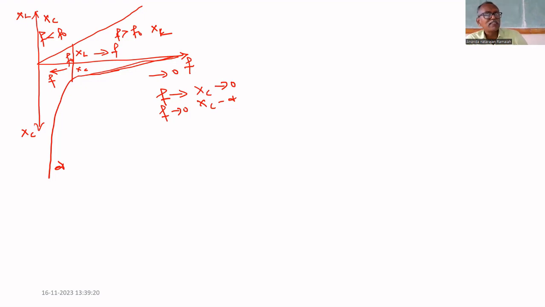what happens at resonant frequency? The potential drop across XL equals the potential drop across XC. They are equal, so they are getting cancelled.